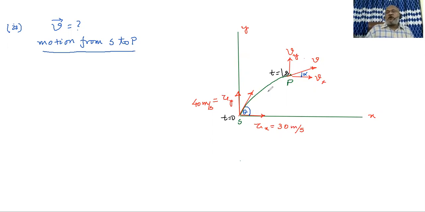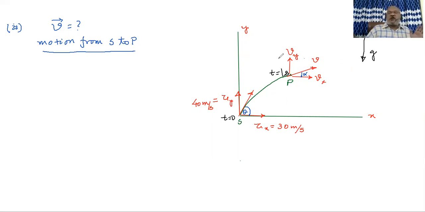So those type of inhibitions are there. But we do know the projectile motion is a motion with constant acceleration. Acceleration due to gravity controls the entire thing. And acceleration due to gravity is a constant acceleration, which we assume so. So if acceleration is constant, then any time we can apply the formula V equal to U plus AT, S equal to UT plus half AT square, V square equal to U square plus twice S.